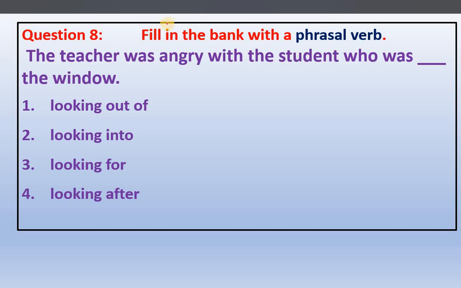Now, phrasal verb. Fill in the blank with a phrasal verb. The teacher was angry with the student who was dash the window. Right? The teacher was angry with a particular student who was dash the window. That means he's seeing something outside the window. Something looking out at the window, because the student is looking outside. Window means we look outside only.